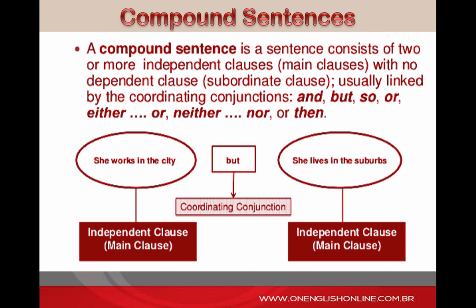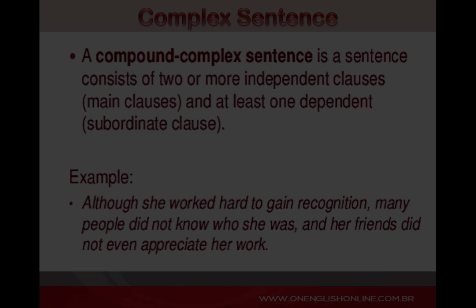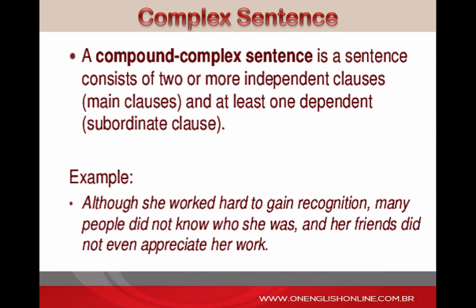A compound sentence refers to a sentence made up of 2 independent clauses or complete sentences connected to one another with a linker. A complex sentence is made up of an independent clause and 1 or more dependent clauses connected to it.